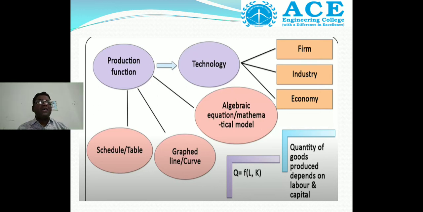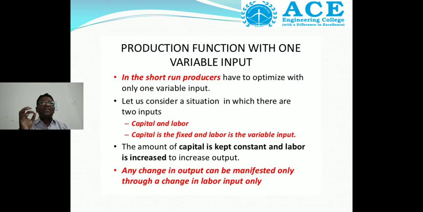What are the theories we are deriving? The first theory is in the short run production function: production function with one variable input. As per the syllabus, the short run production function has one variable input.